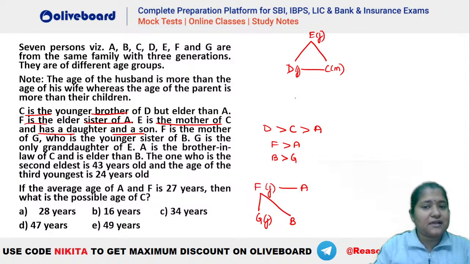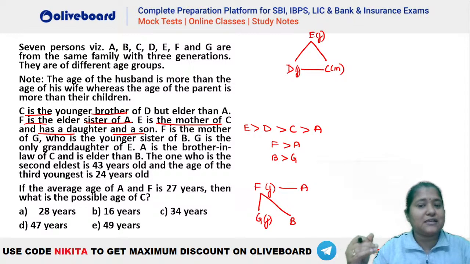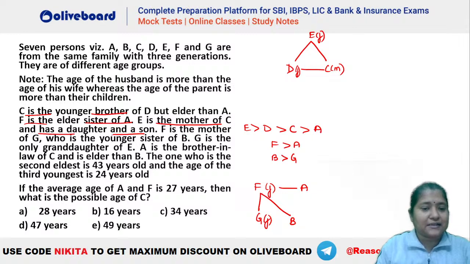Here also, similarly, if D and C are children of E, that means E has to be greater than D also. That is understood because E is a parent of C and D here. Similarly, F is a parent of B and G, so F has to be greater than B and G here. Okay, chalo, आगे देखते हैं what is given.